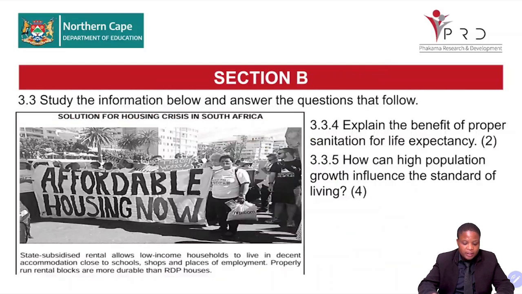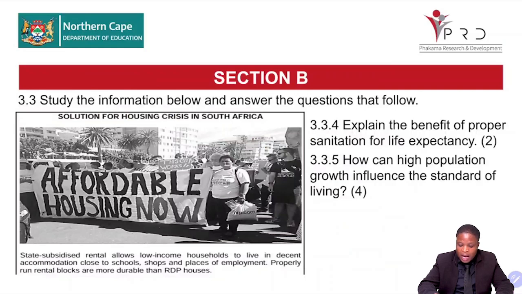Right. Question 3.3. Study the information below and answer the questions that follow. 3.3.4, explain the benefit of proper sanitation for life expectancy. So what is the benefit of proper sanitation for life expectancy? Will it improve life expectancy?